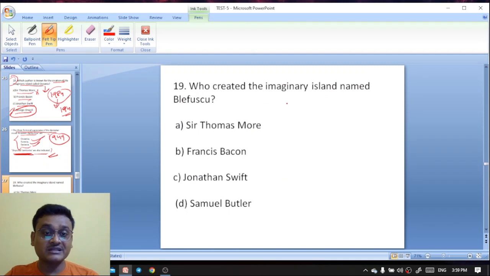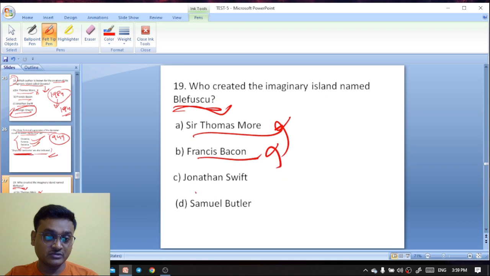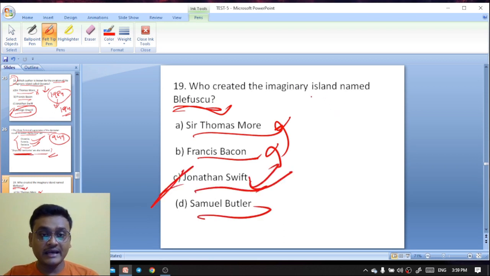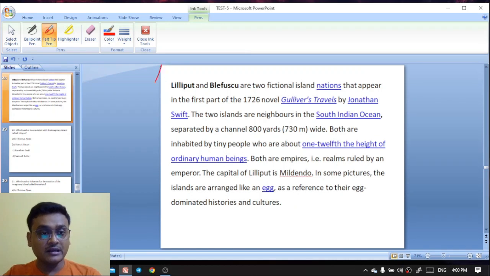Who created the imaginary island named Blefuscu? It's not Thomas More, and Francis Bacon is not it either. Jonathan Swift, Samuel Butler. It is Jonathan Swift. The imaginary island named Blefuscu can be found in the work of Jonathan Swift, in the first book of Gulliver's Travels. Here, Lilliput and Blefuscu are two fictional island nations.